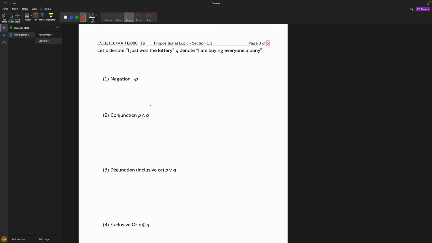Let P denote I just won the lottery, and Q denote I am buying everyone a pony. So we're gonna do this actually in text because I feel like that would be easier to type out. Okay. So negation of P, not P. As you can see, right here, I just won the lottery.